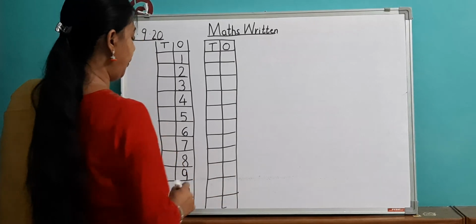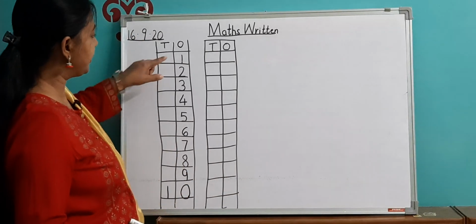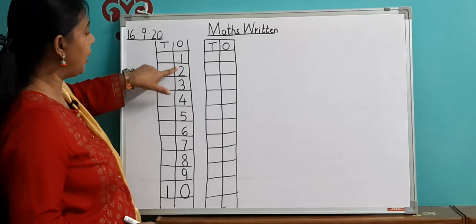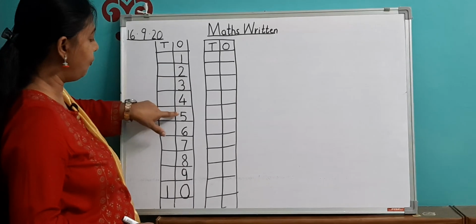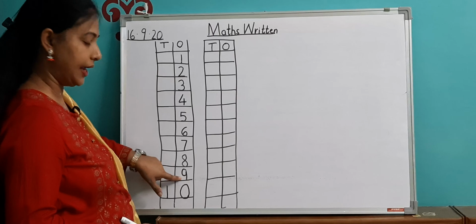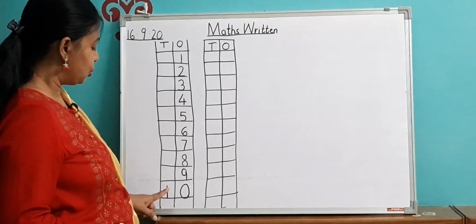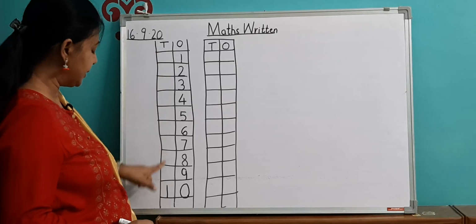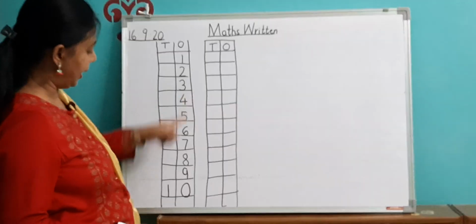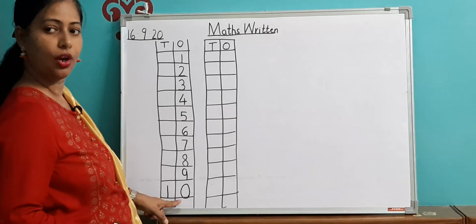So remember that we start with 1, then 2, then 3, 4, 5, 6, 7, 8, 9, and after 9 there are 2 digits, so 1 will automatically come under T, the tens column, and 0 under the ones column.